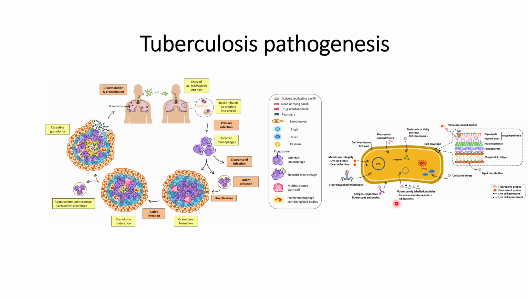Another example shown here is fluorescently labeled peptides, which bind only to those proteins or enzymes that have the sequence for which the fluorescently labeled peptide is designed.